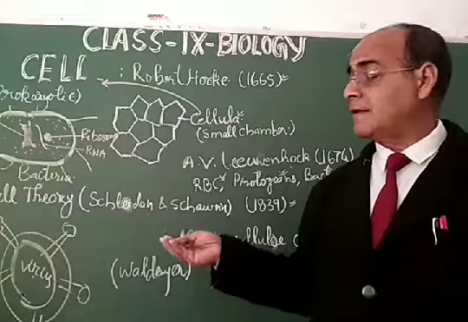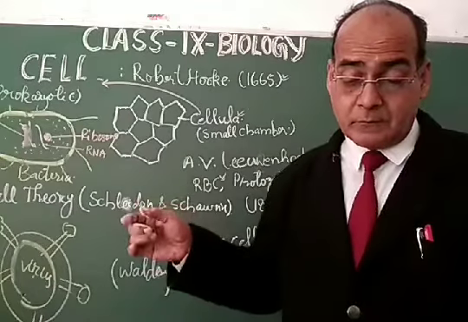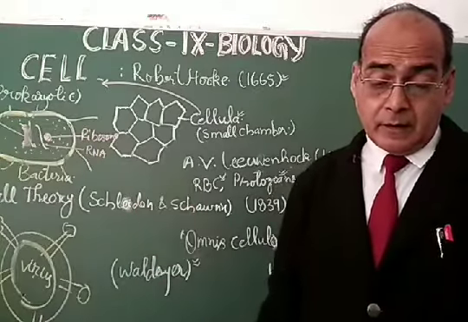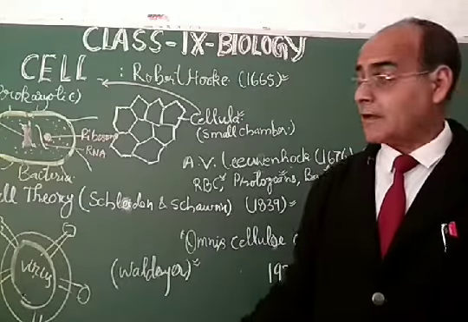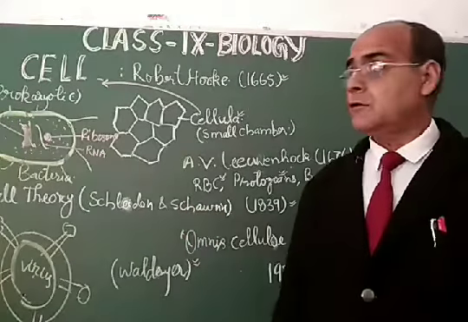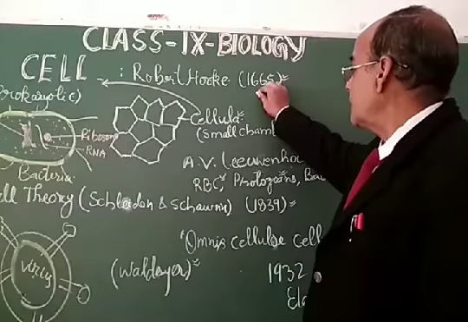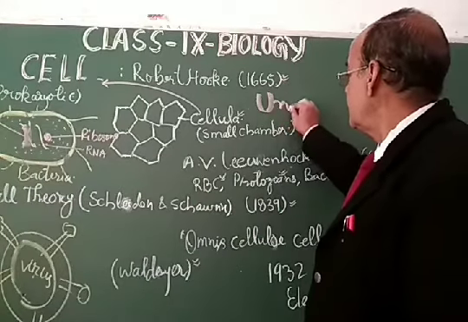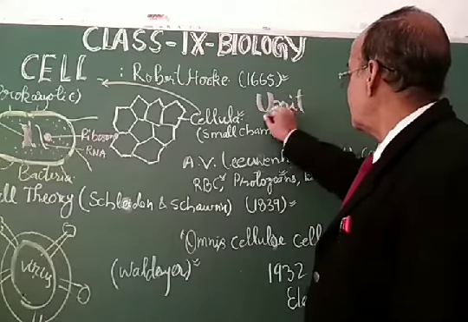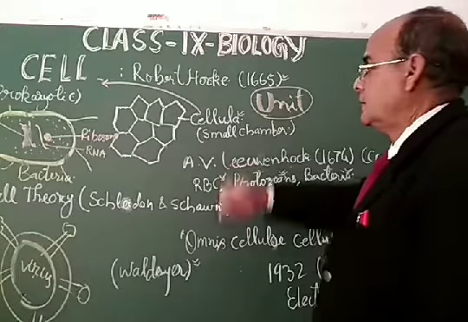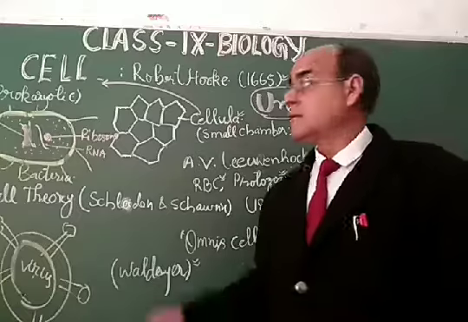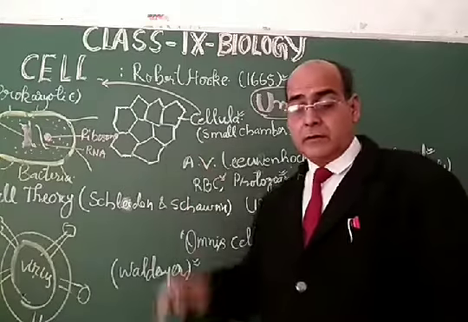The organism starts life from this small chamber called the cell, and all living organisms are composed of these cells. So that is why the cell is called the unit of life, the unit of structure of life. Just like the brick of a building, the cell is called the unit of life.